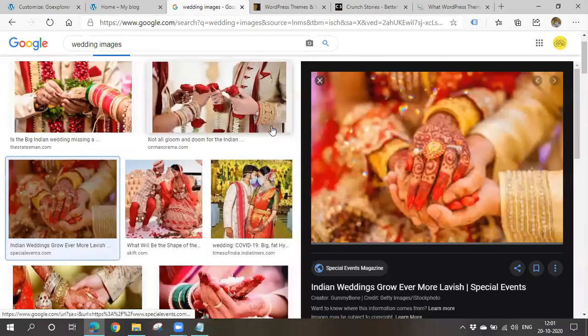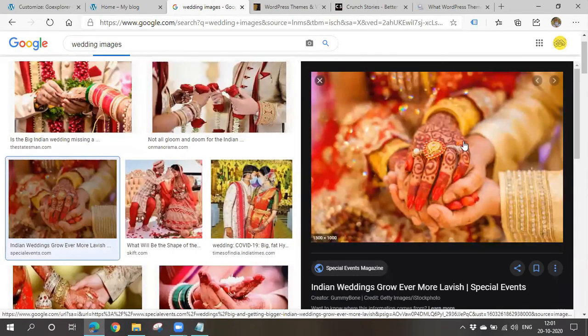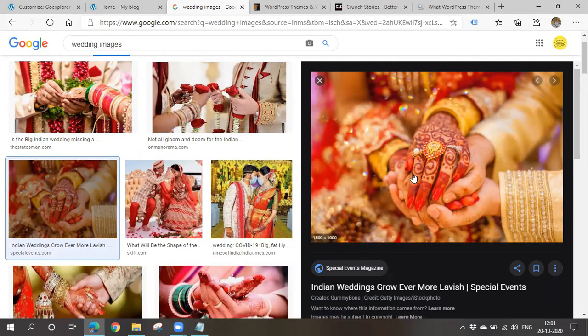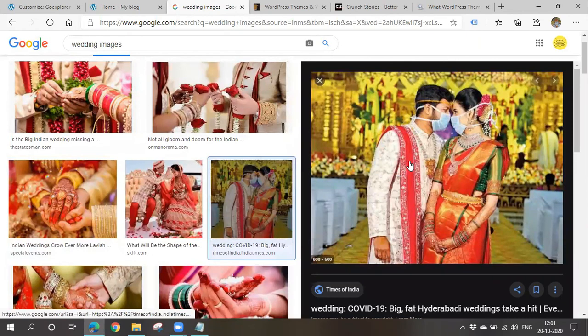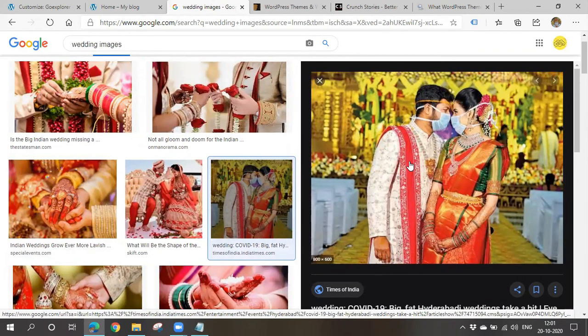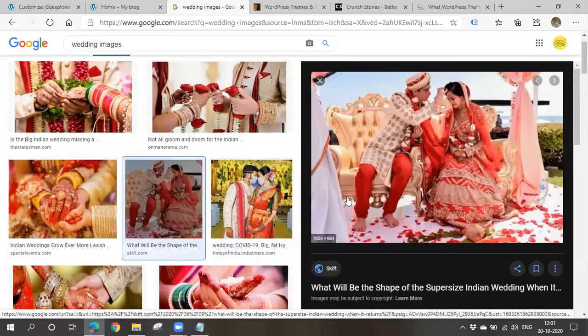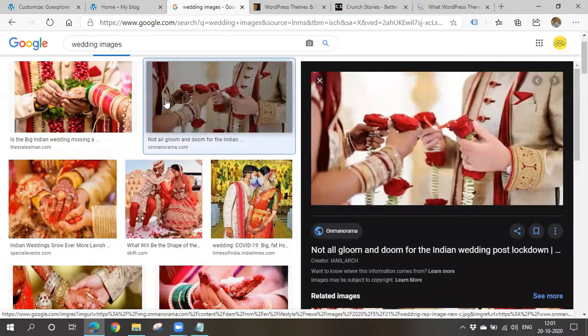But click on it. After clicking on it, please wait for some time. Now it will get clear. You'll get a clear image. After that, you will download it, please. If you download it very immediately before loading completely, then you'll get a blur image. Please wait for a second after you click on that particular image till it gets clear. Right. So you can use whatever images you want.